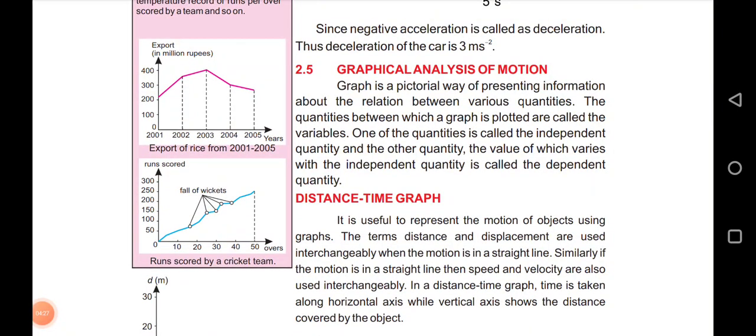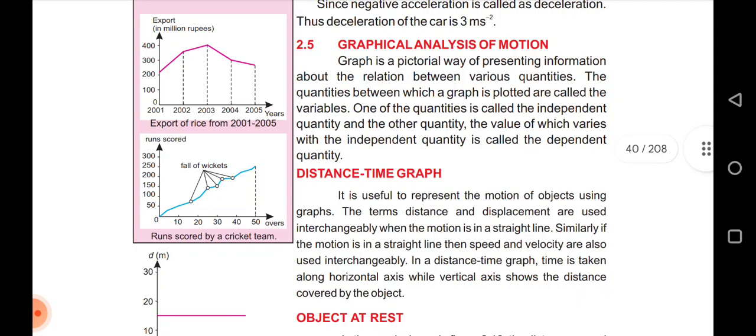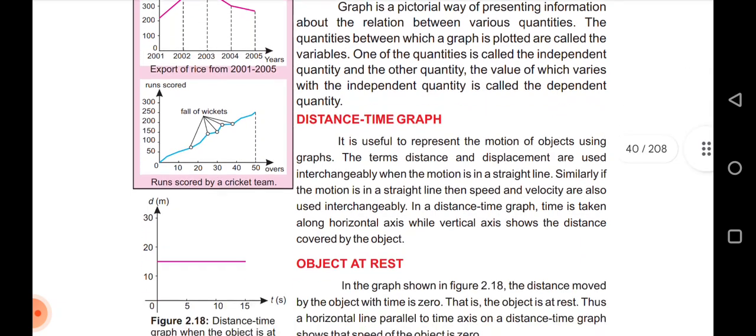Graphical analysis of motion. Graph is a pictorial way of presenting information about the relation between various quantities. The quantities between which a graph is plotted are called the variables. One of the quantities is called the independent quantity, and the other quantity, the value of which varies with the independent quantity, is called the dependent quantity.